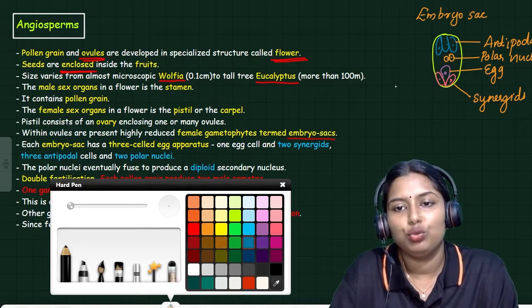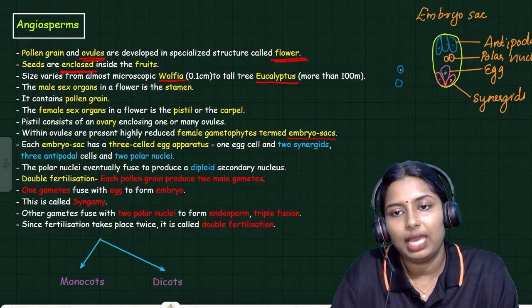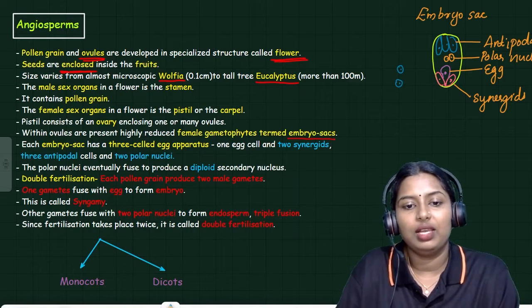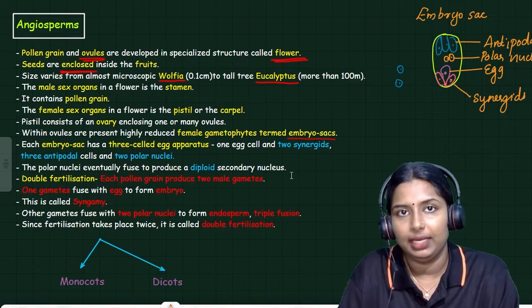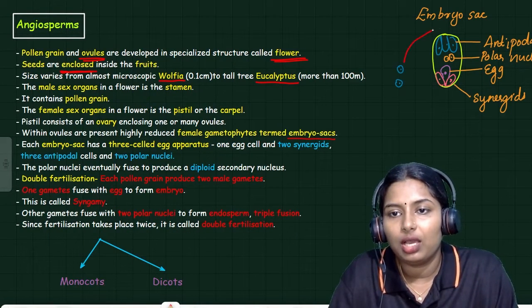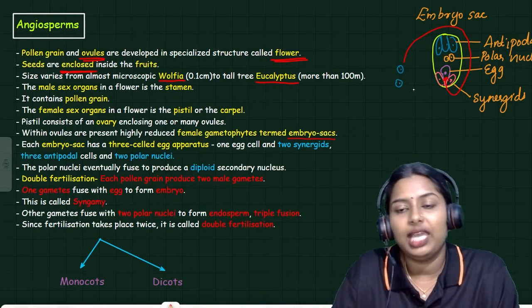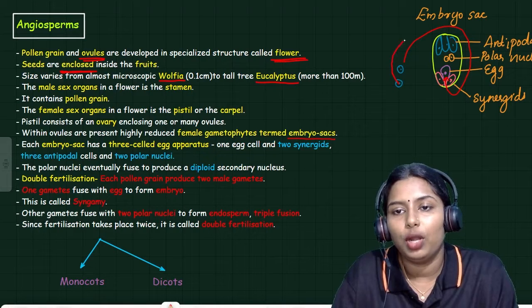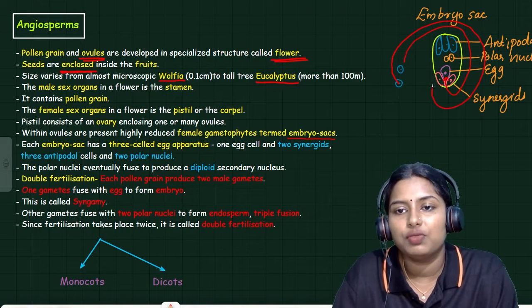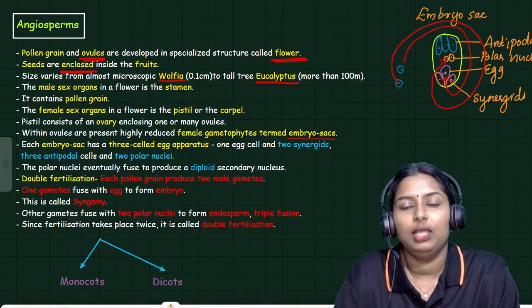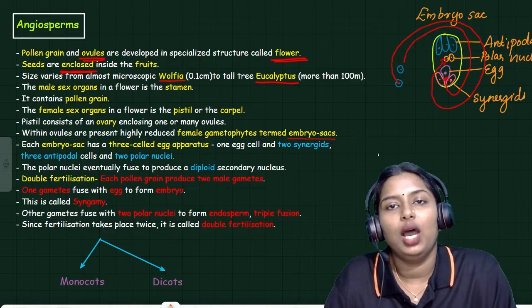One of the gametes will come and fuse with the egg, and the other gamete will come through the pollen tube and fuse with the polar nuclei.